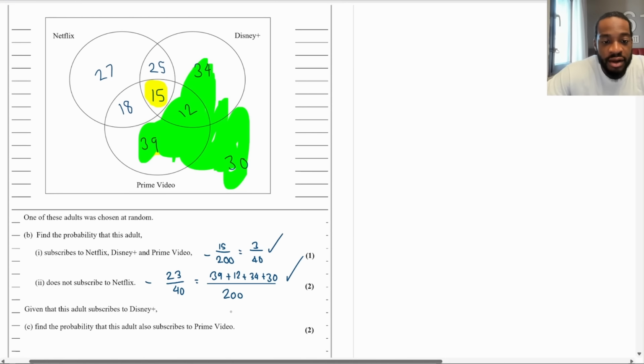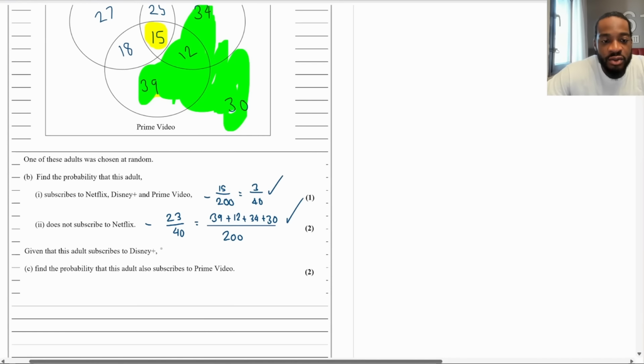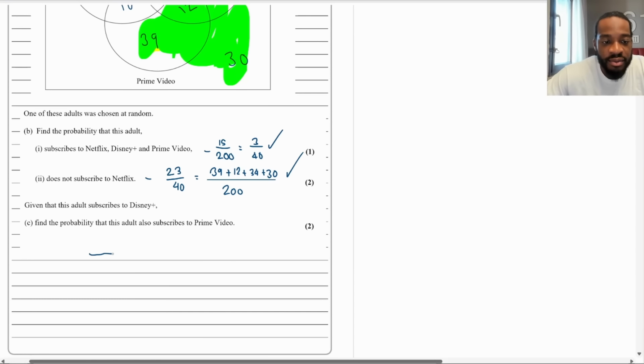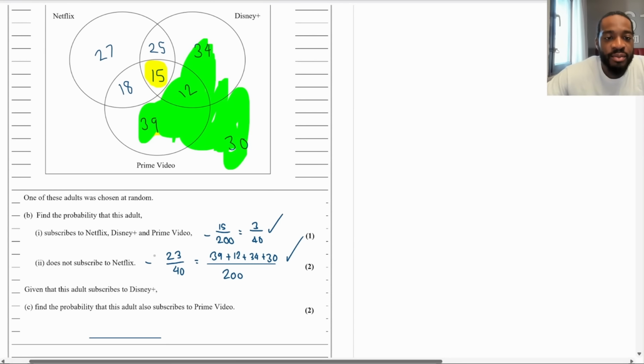Part C, it says, given that this adult subscribes to Disney Plus, find the probability that this adult also subscribes to Prime Video. So Disney Plus is what we're looking at. That means that immediately our denominator is going to be out of the people that are in Disney Plus.